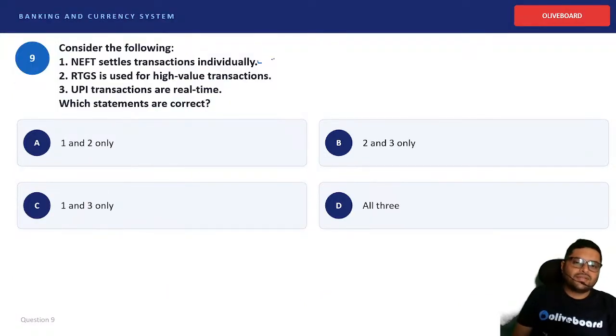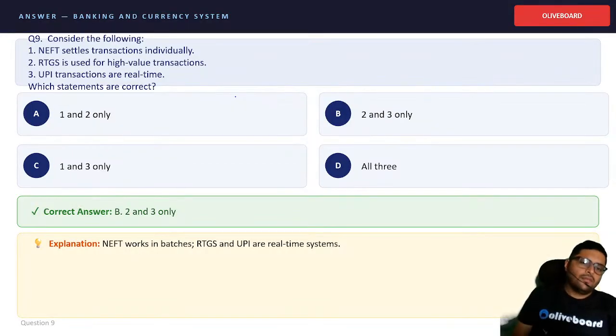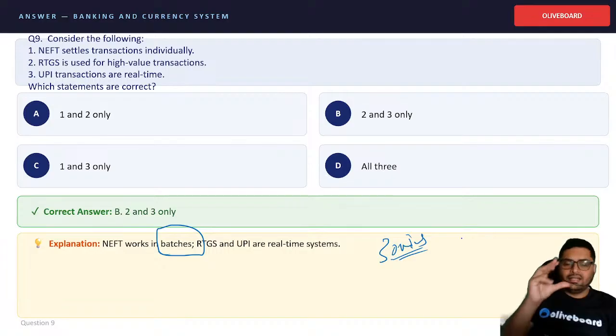NEFT settles transactions individually. RTGS is used for high value transactions. UPI transactions are real time. Which of the following are correct? So NEFT settles transactions in batches. Every 30 minutes or so, one batch will go. They will club the transactions and then do all of them in one shot.